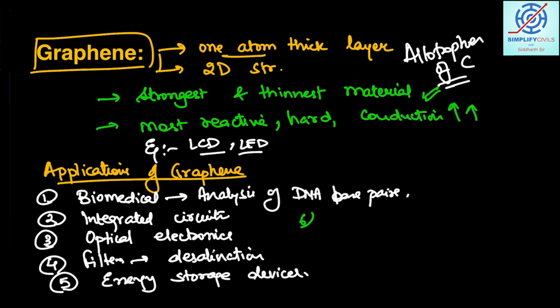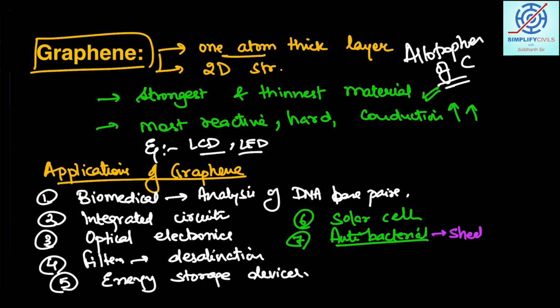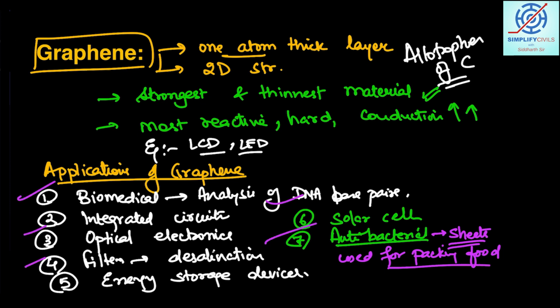Next, in solar cells and also as an antibacterial property. Since it has antibacterial property, sheets of graphene can be used for packing food. This way we can say there are many applications of graphene as well.